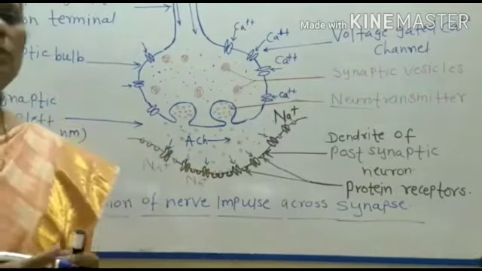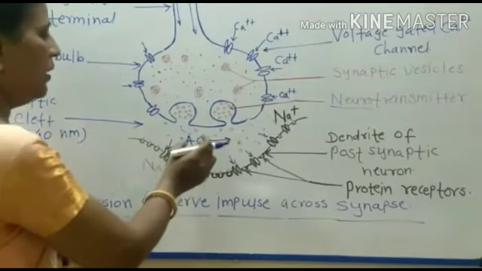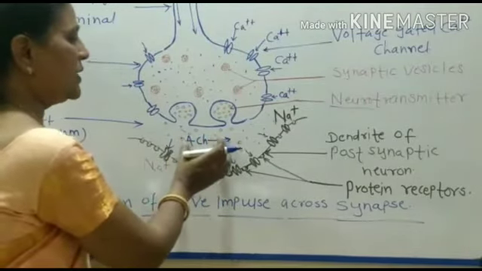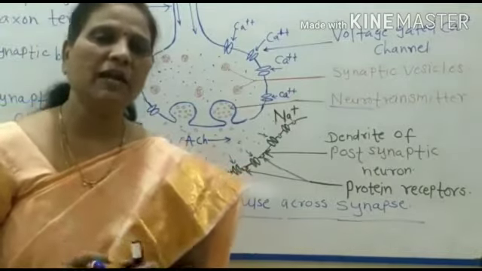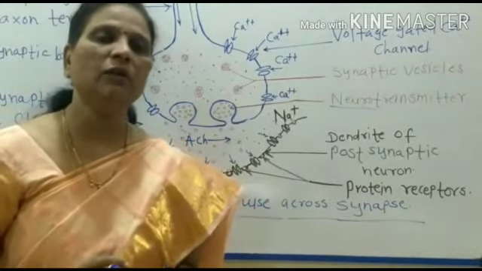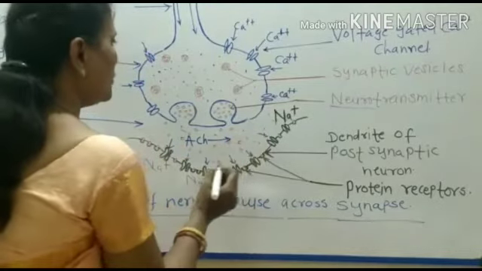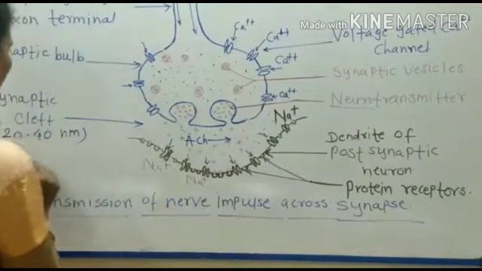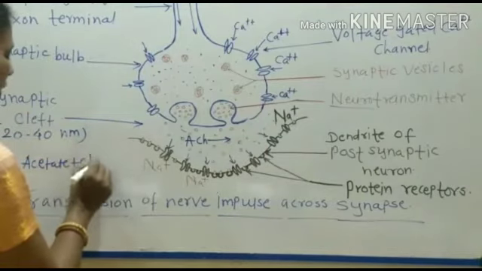So transmission of impulse is over, and after this the acetylcholine present here is destroyed by the special enzyme called acetylcholine esterase. It breaks into two substances, acetate and choline.